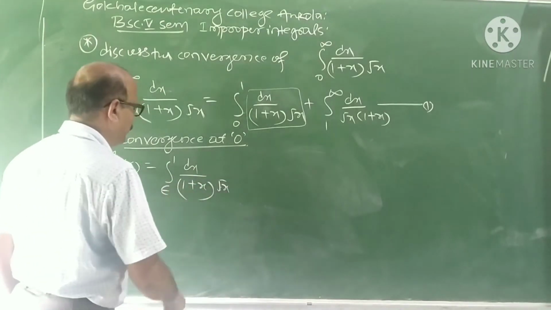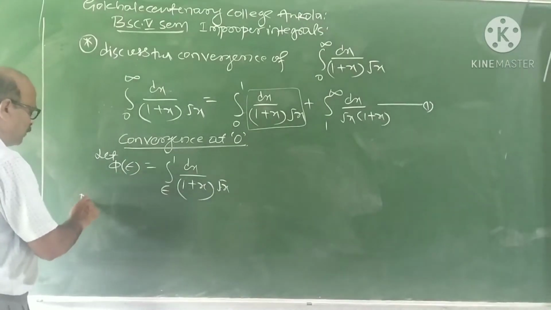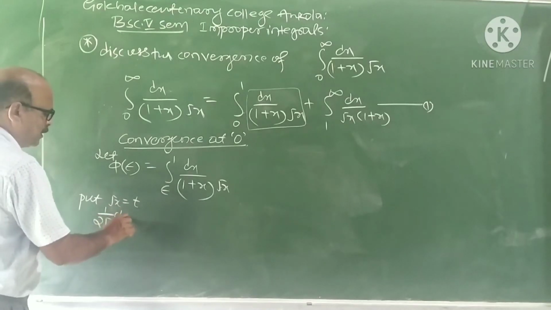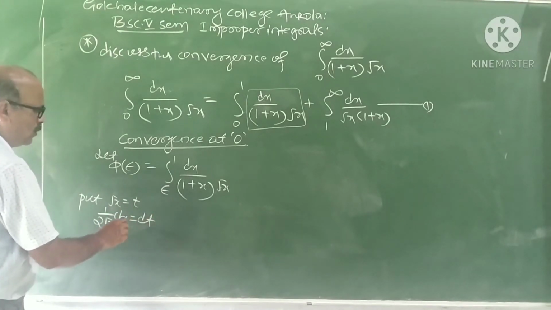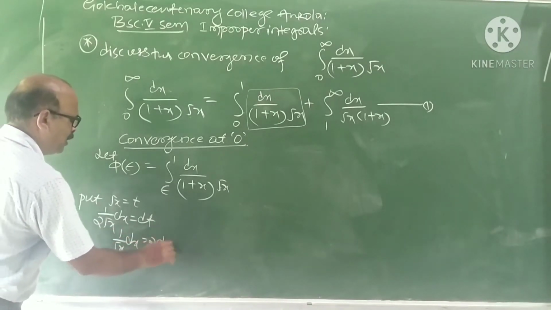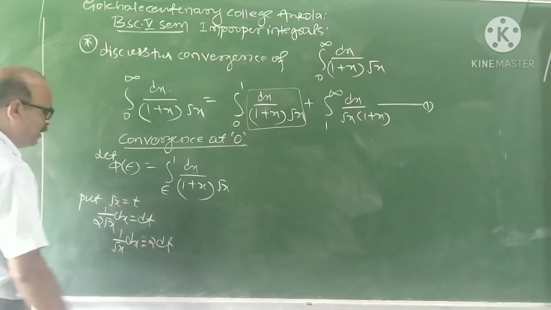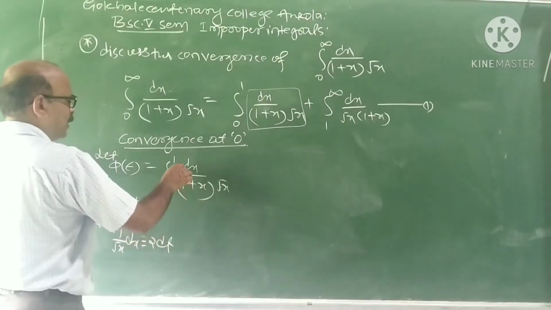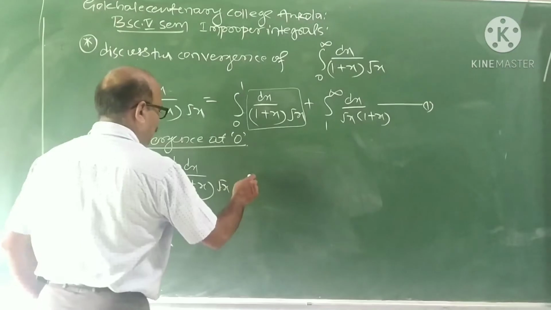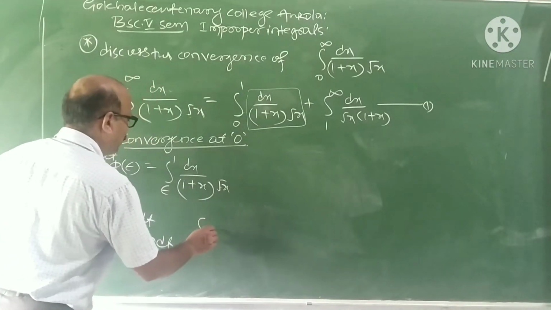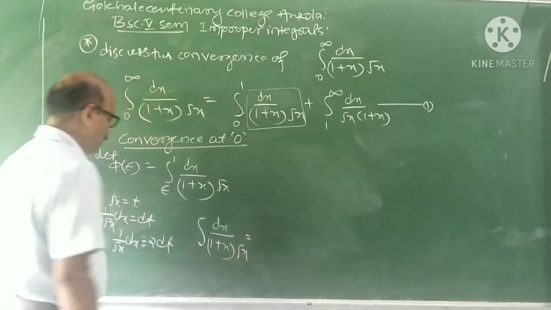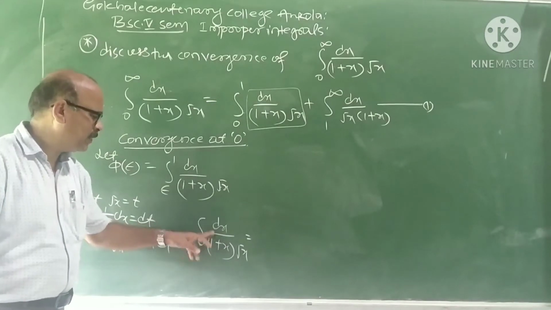How to integrate this? The substitution is: take root x equal to t. So 1 upon 2 root x dx is dt, or 1 upon root x dx is 2 dt. We obtain only the primitive, so we consider only the indefinite integral.